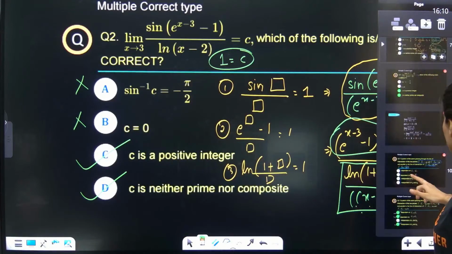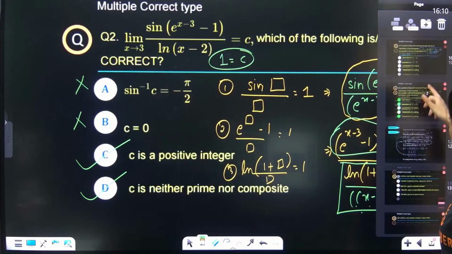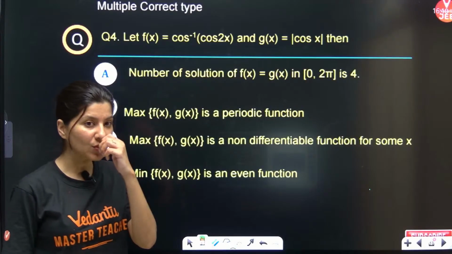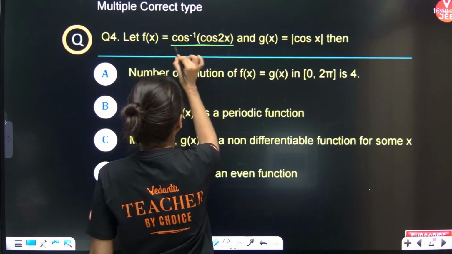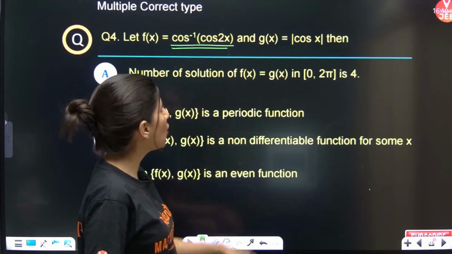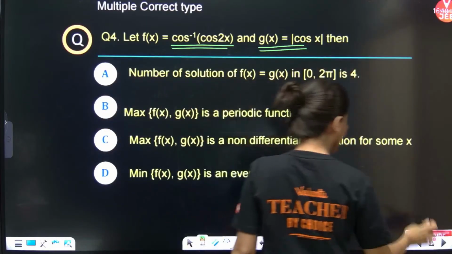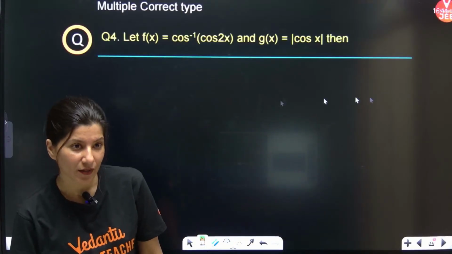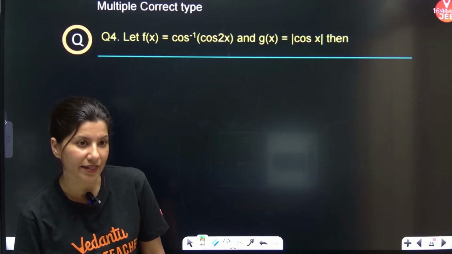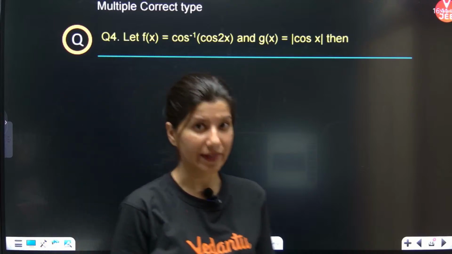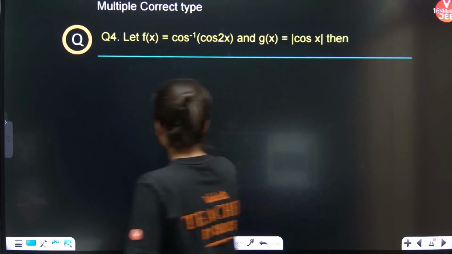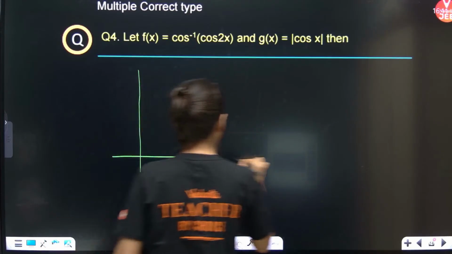Shall we move on to the next problem? Yes. Next problem looks like this. Let f(x) equal cos inverse cos 2x and g(x) equal mod cos x. What we need to do is plot the graph of cos inverse cos 2x and mod cos x in the same graph. Okay, so this is it.